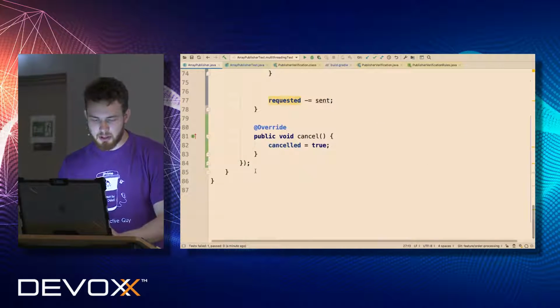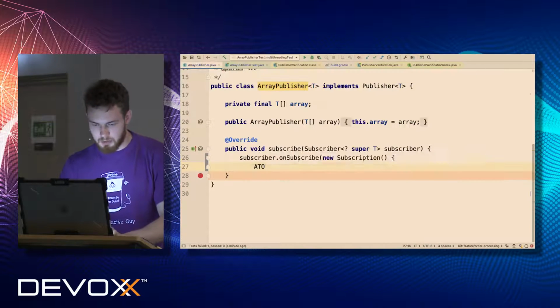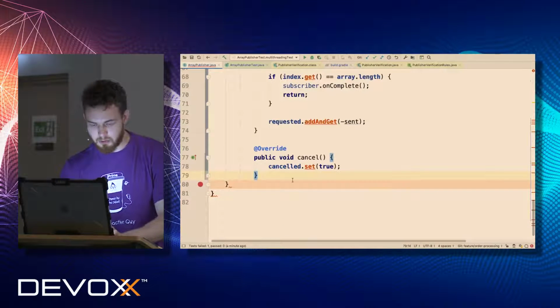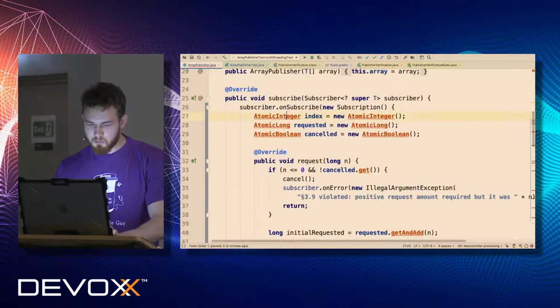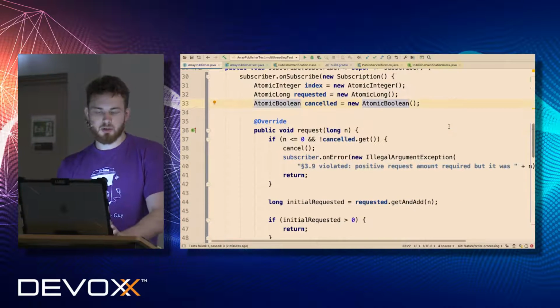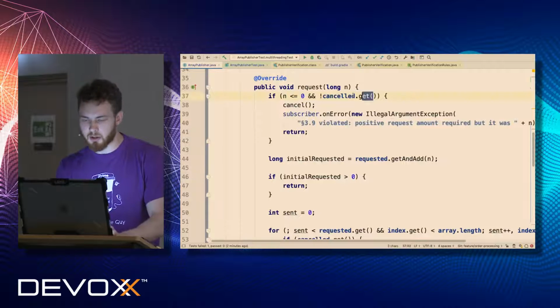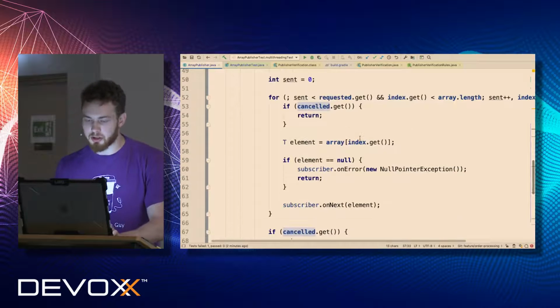I prepared a code snippet for that because I don't want to rewrite it all the time. So I created a code snippet here, which basically introduces all atomic fields to our environment, right? Because this should be a correct solution. So now for canceled, we read from AtomicLong because this is a proper solution.